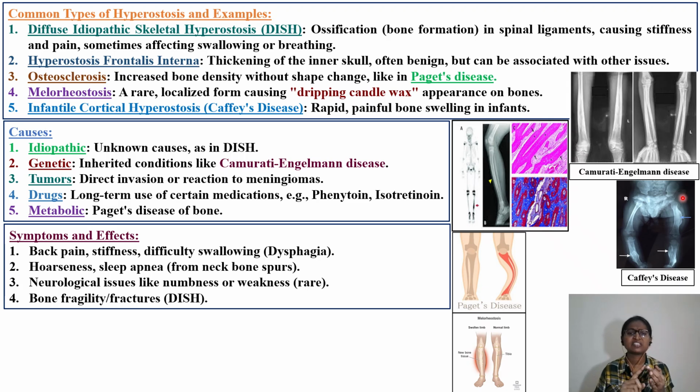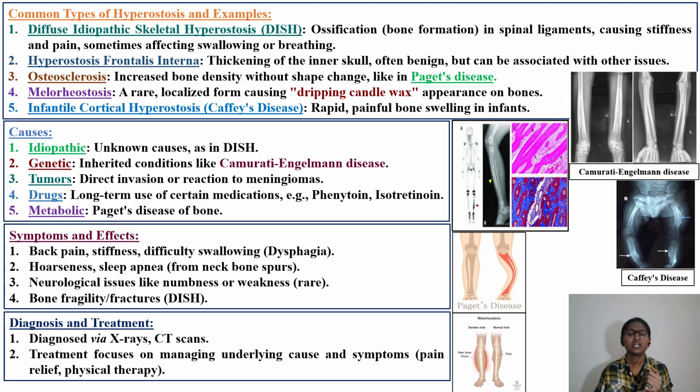Back pain, stiffness, difficulty in swallowing. The medical terminology is dysphagia. Hoarseness, sleep apnea, difficulty in sleep from neck bone spurs, neurological issues like numbness or weakness, and bone fragility, fractures, that you can see in the case of DISH. Okay, diffuse idiopathic skeletal hyperostosis. Then next we have how we are going to do diagnosis and treatment.